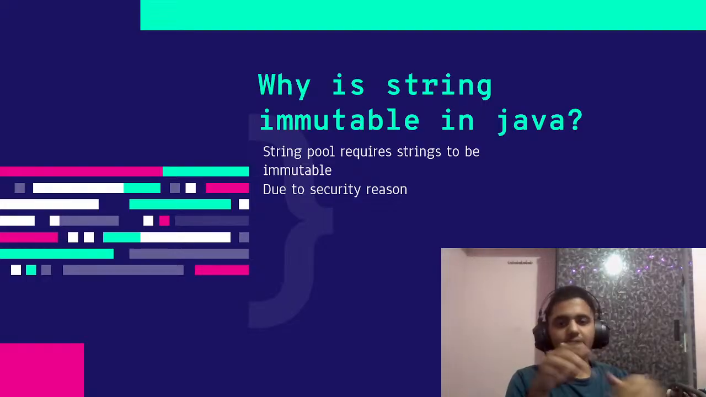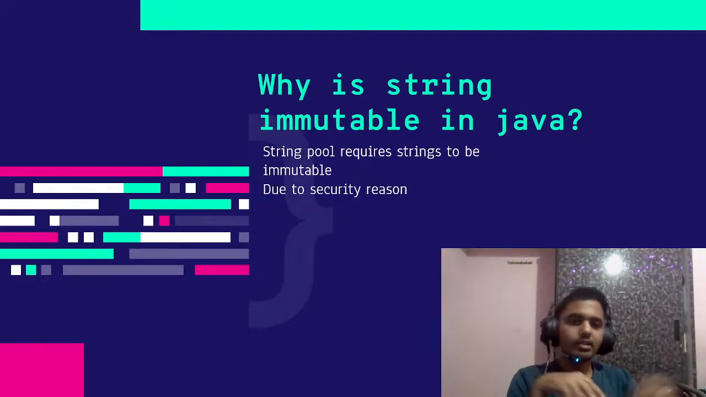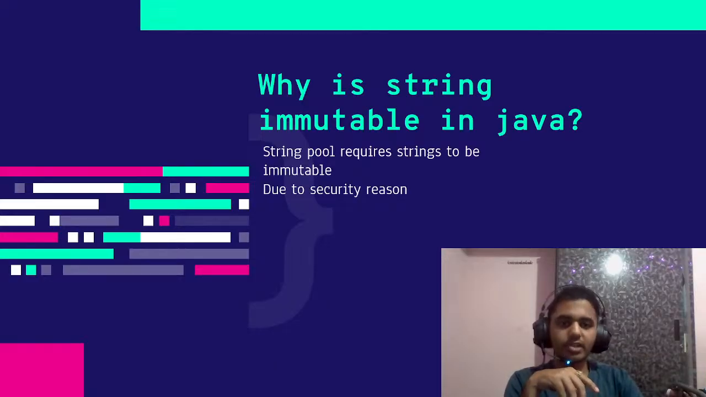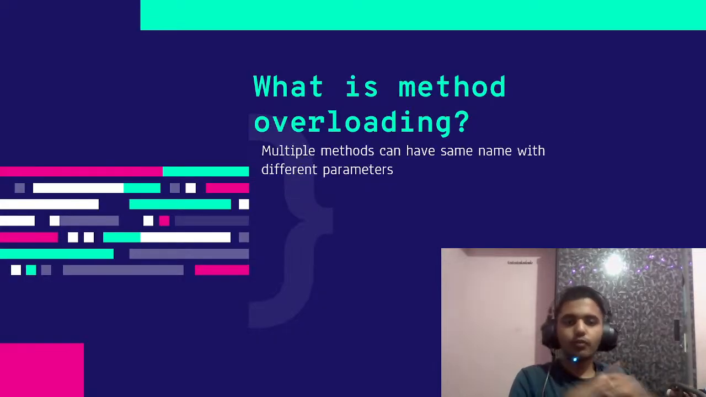There are workarounds, but you can't directly change the string. Immutable means you cannot change a string after declaring it. Yeah, so let's move on to the next question. What is method overloading? Method overloading is nothing but creating methods which have the same name and different parameters or types. Let me give you an example of it.